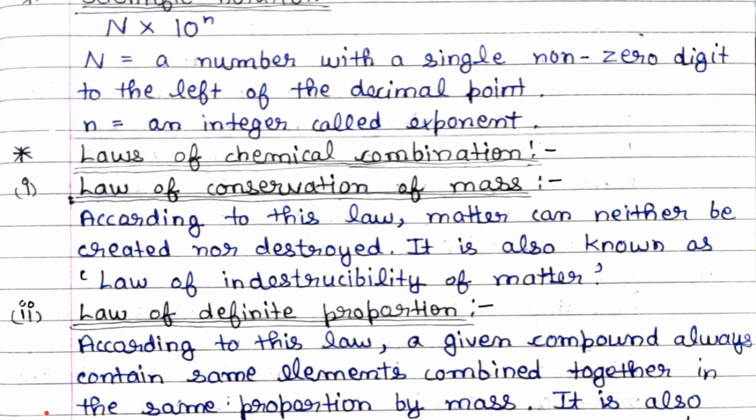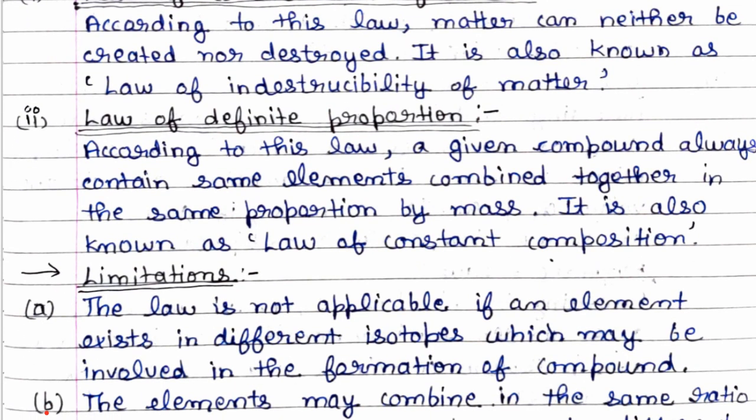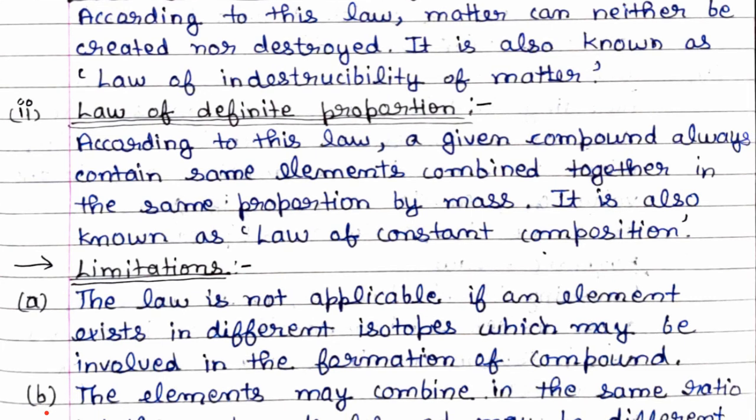It is known as law of indestructibility of matter. Next, the second law is law of definite proportion. According to this law, a given compound always contains the same elements combined together in the same proportion by mass. It is known as law of constant composition.